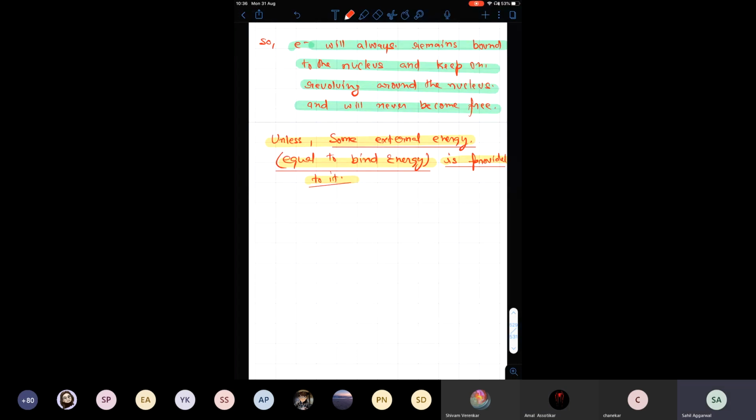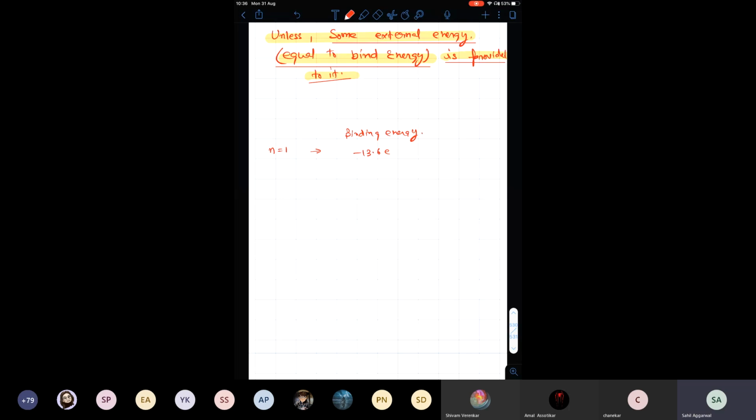Can I proceed now? All of you understood this? For n equal to 1, what is the binding energy? Minus 13.6 electron volt into Z square by n square.